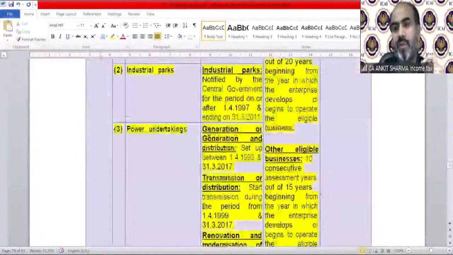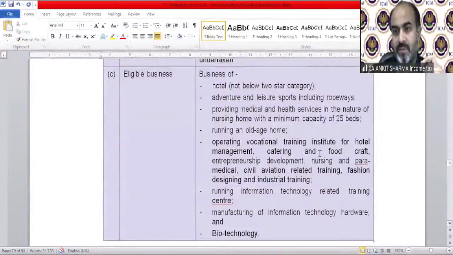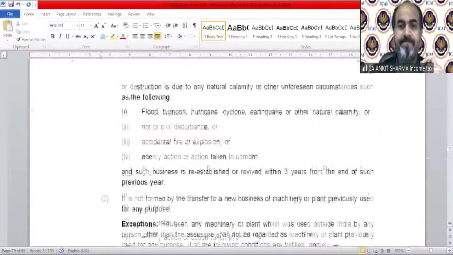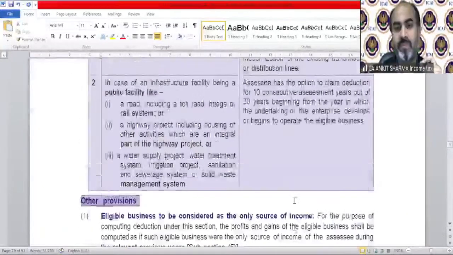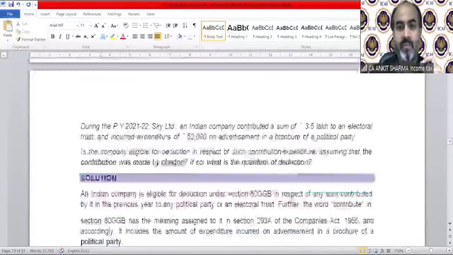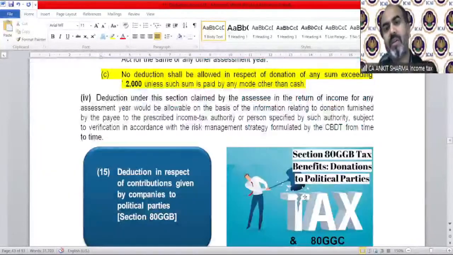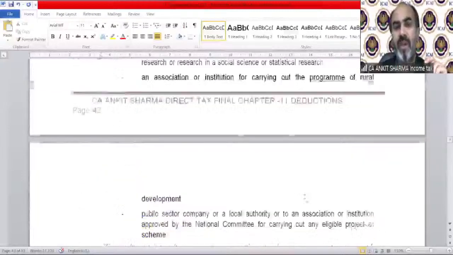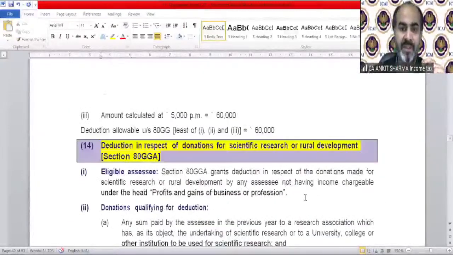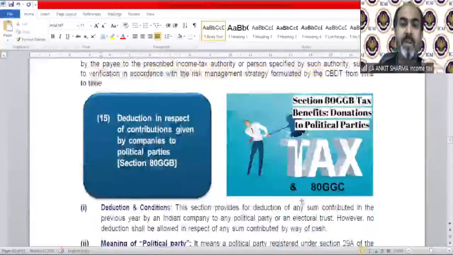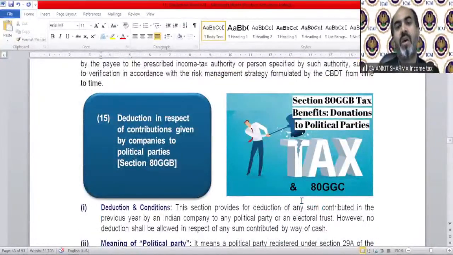That was 80GGB and 80GGC. We have completed 80GGA. Now moving on to deduction in respect of contributions given by companies to political party. We already discussed a little bit about these deductions, 80GGB and 80GGC.